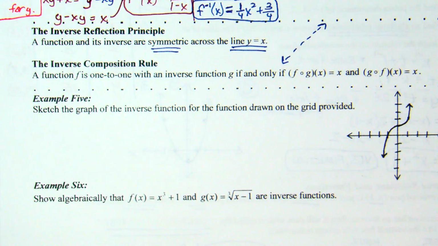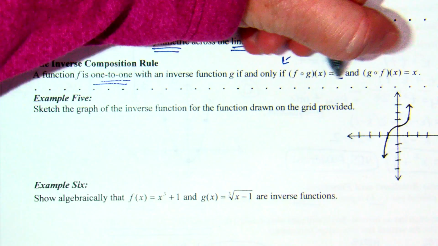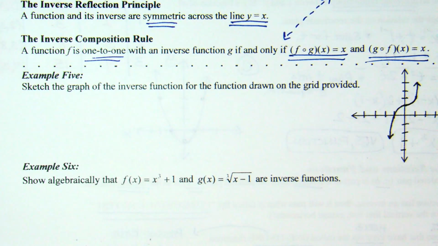And so that is the idea. We'll look at a graph like this in a moment. Now, inverse composition rule: a function f is one-to-one with an inverse function g if and only if f of g equals x and g of f equals x. So we'll practice that down in example 6. The idea is a way to prove whether a function and a supposed inverse are truly inverses would be to see if f of g and g of f equal x. So two things to work with here.